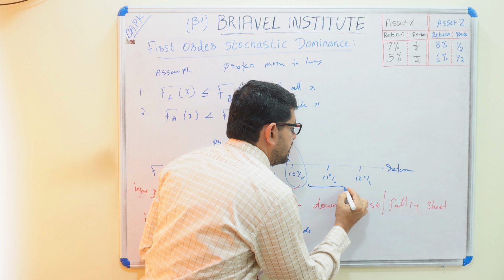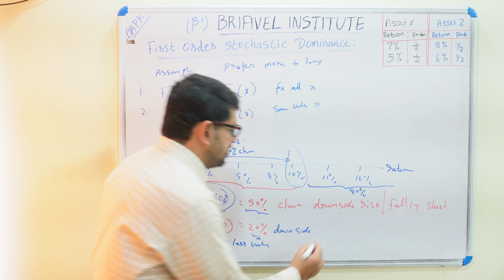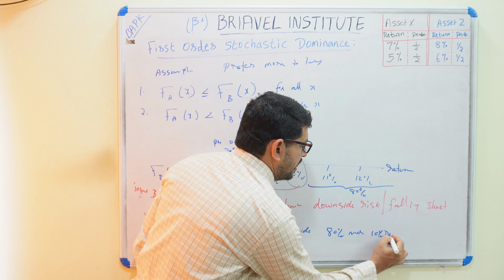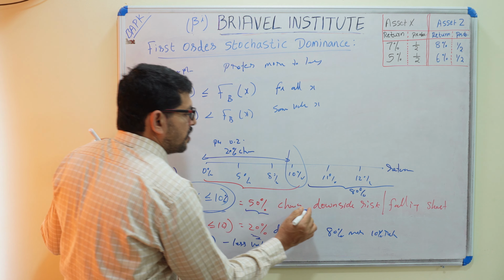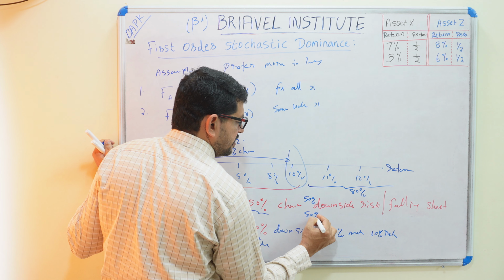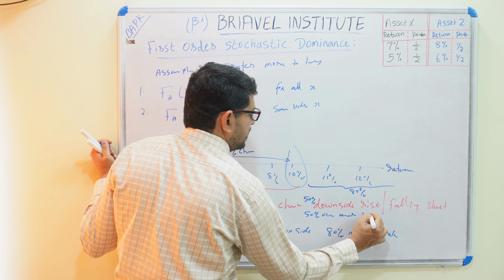So there is an 80% chance that it is on the upper side, more than 10% return. In this case you will get more than 10% return with 80% chance. Here you see only a 50% chance of more than 10% return. So the customer will select this option only, because here there is an 80% chance of getting more than 10%.